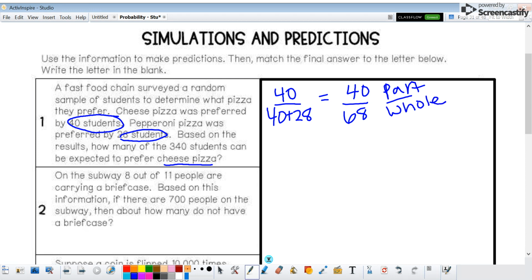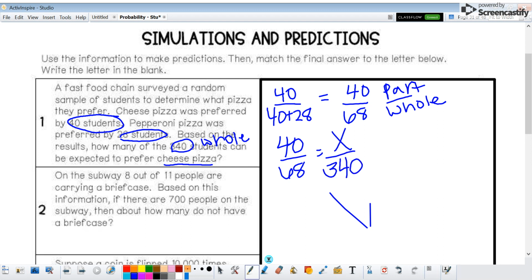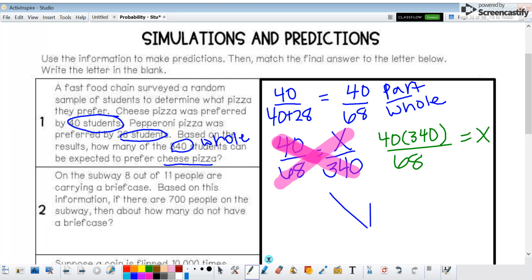Right, and remember our proportion, we set it up so that on the other side is also part over whole. So this 340 students represents our whole. So we're going to do 40 over 68 equals what number over 340? And so we can cross multiply, so we can multiply 40 times 340. And then we're going to have to divide by 68 to solve. So 40 times 340. And we know that equals 68x, so we divide by 68 to get x. Okay, so you can go ahead and solve this.